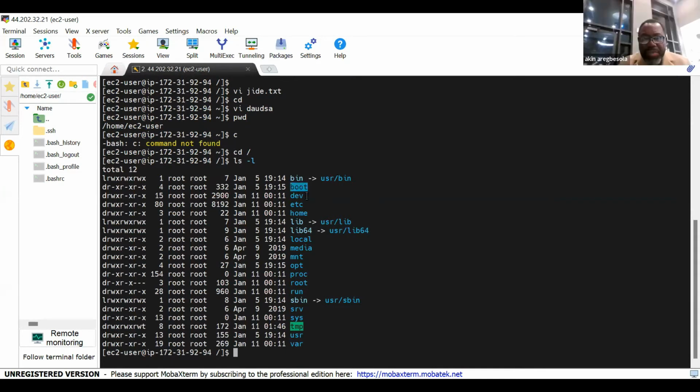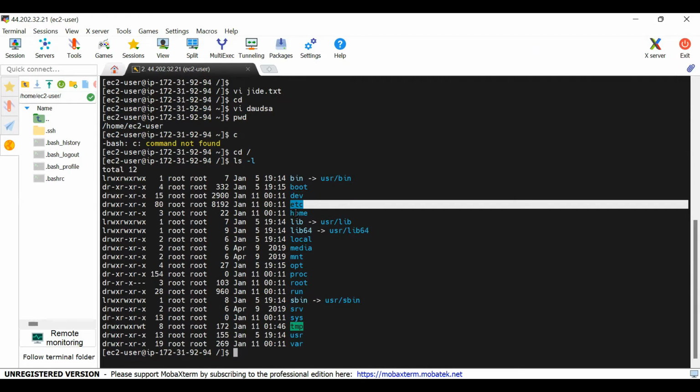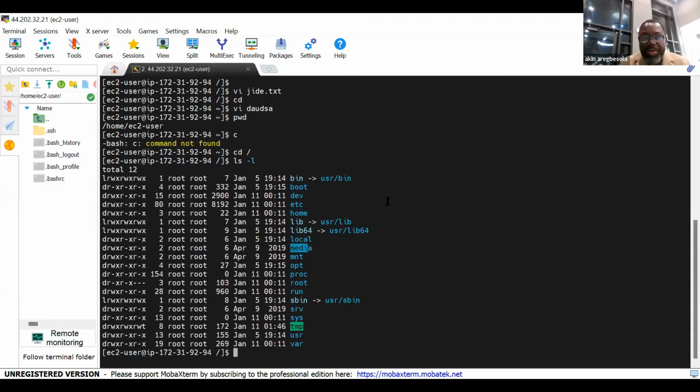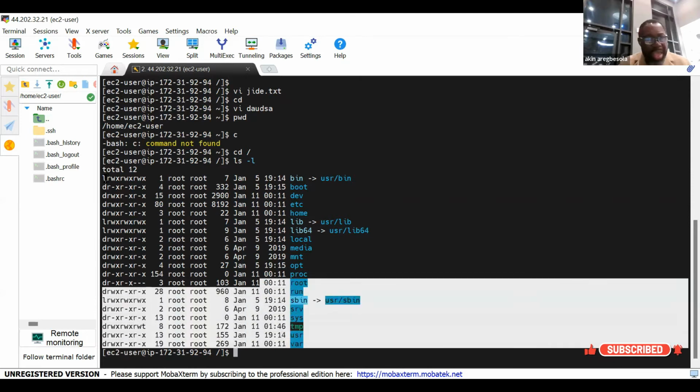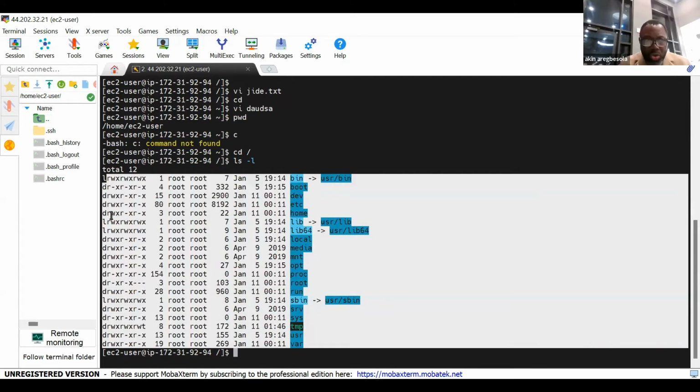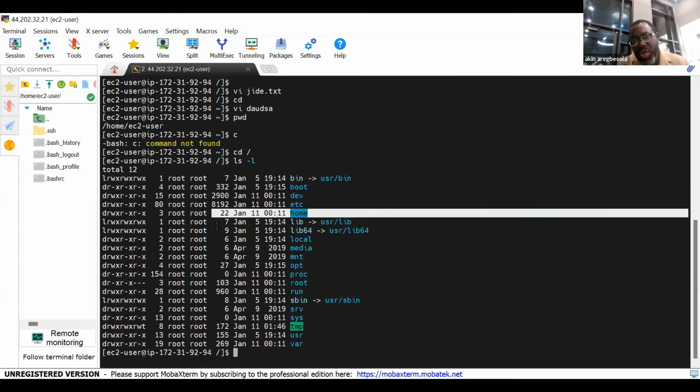Boot directory, dev directory, etc directory, home directory, local directory, media directory. Now, answer to your question. You are not allowed as EC2 user to work anywhere else in any of these directories other than your directory in home. In any other place other than EC2 directory inside home, you would have that error that you had about not getting permission to edit a file. Does that explain the situation?